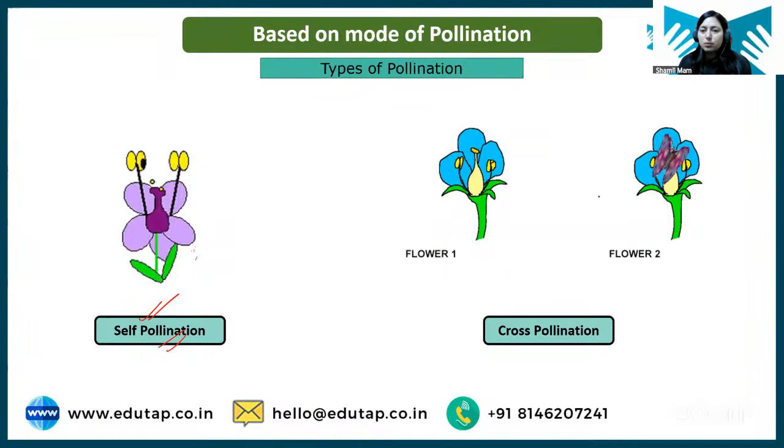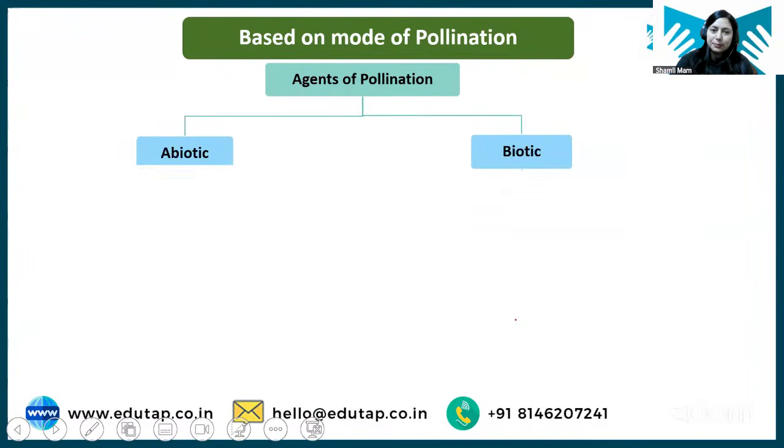Next we have cross-pollination, where the pollen of one flower gets transferred to the stigma of another flower. This is called cross pollination. And students, cross pollination needs some kind of agent. It can be wind, water, or any insect. If any crop has such kind of mechanism, these crops are called cross pollinated crops. An example of this is maize.